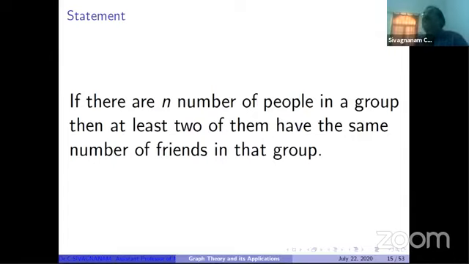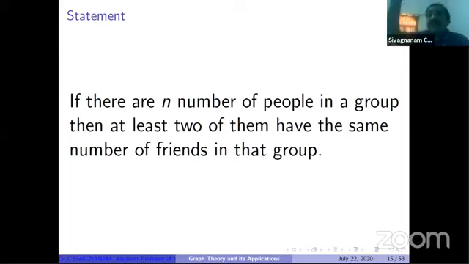Now we have to think: the degree of the first vertex is 0, the second is 1, the third is 2, and like that the degree of the 10th vertex is 9. What is the meaning of the degree of the 10th vertex? The 10th vertex should be adjacent to all other vertices. Is it correct?